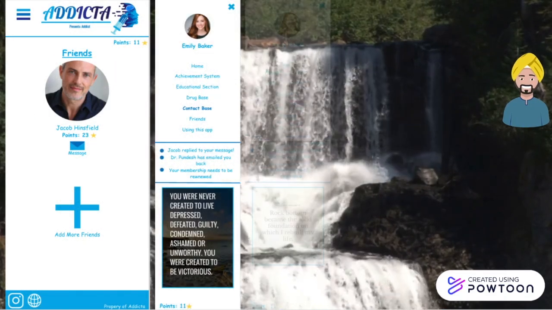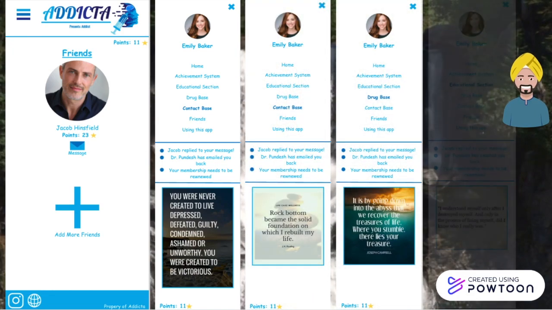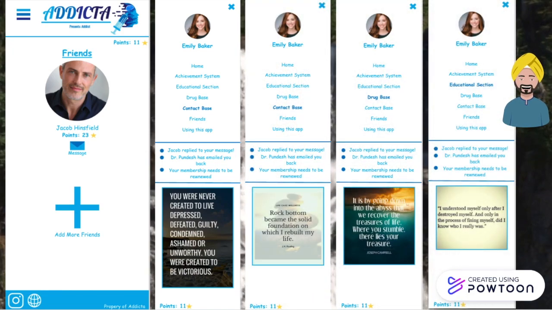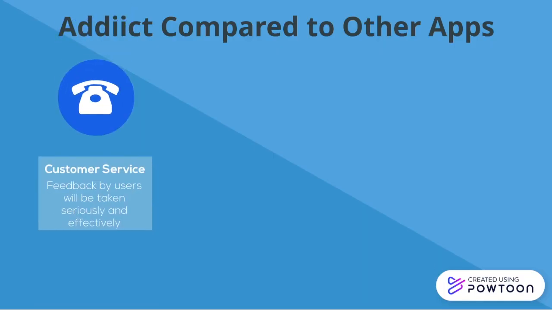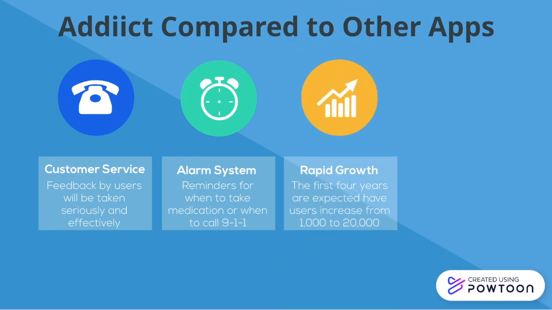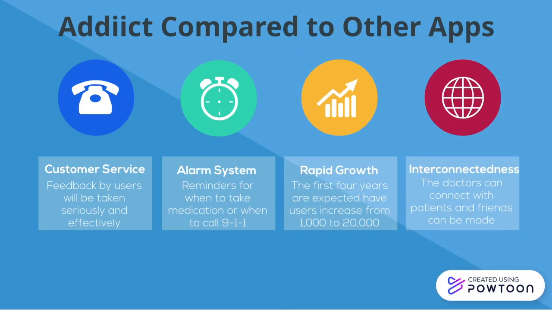Access to support systems is brought to the users through our chatting and locating features. Those who choose to provide their geographical area can locate potential areas of aid, such as in-person therapy locations, as well as those with similar conditions or those with previous experiences, allowing us to develop a communal support system. These features and capabilities differentiate Addict from other products that are trying to achieve similar results.